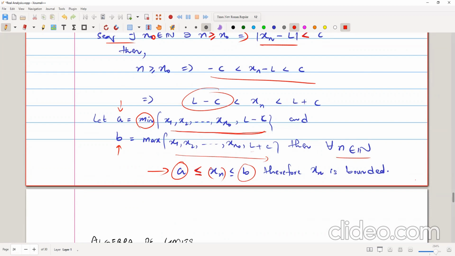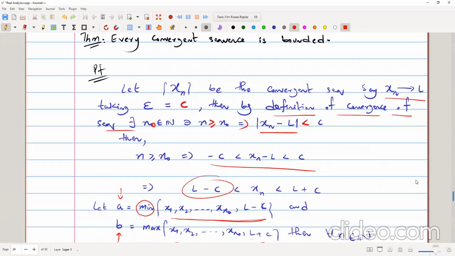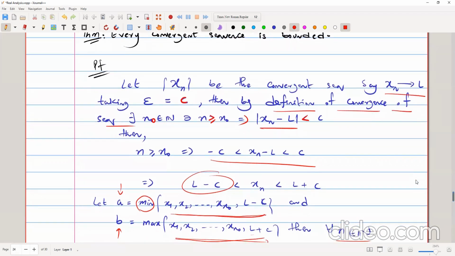So if A is basically the minimum of all these terms, and the maximum of all these terms is B, then my xn is bounded between A and B. Therefore, xn is bounded. So whenever we have a convergent sequence, it's understood that it's bounded, and this theorem proves that.